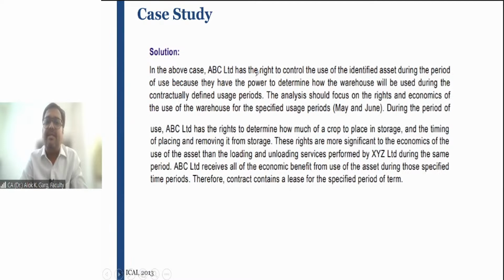In the above case, ABC Limited, which is the customer, the lessee, has the right to control the use of the identified asset during the period of use because they have the power to determine how the warehouse will be used during the contractually defined usage periods. The analysis should focus on the rights and economics of the use of the warehouse for the specified usage periods, May and June. During the period of use, ABC Limited has a right to determine how much of a crop to place in storage and the timing of placing and removing it. How and for what purpose, this right lies with ABC.